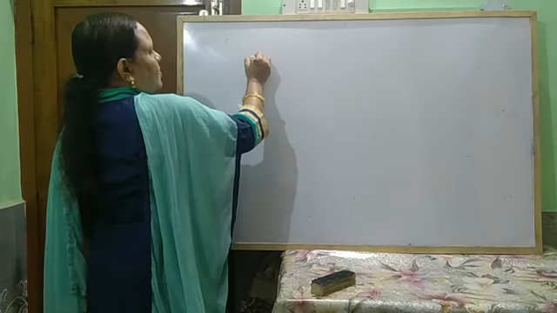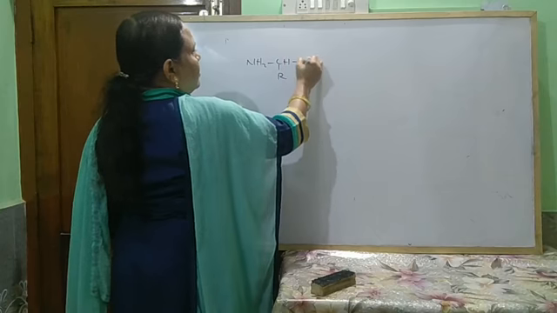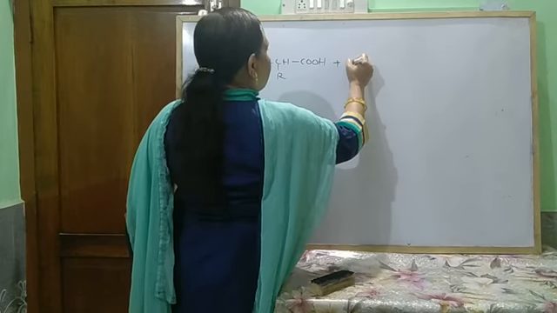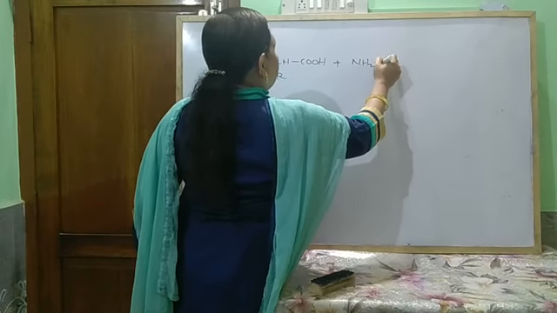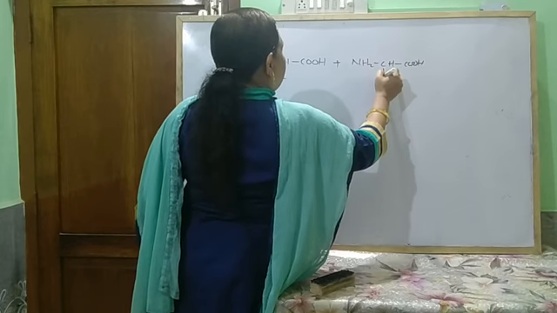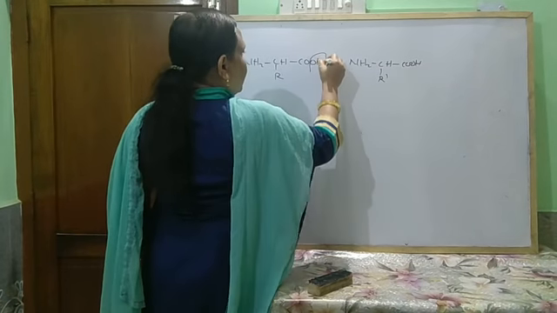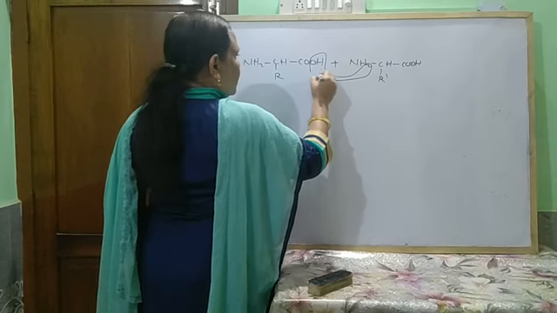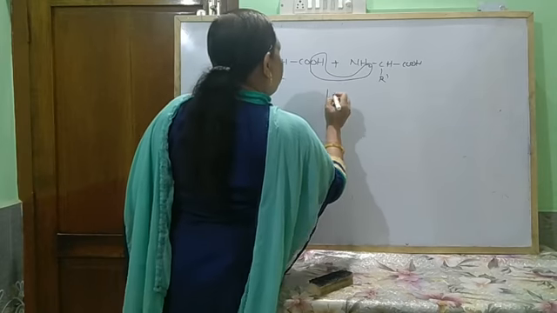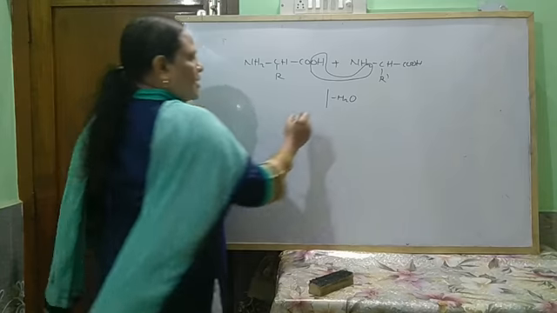So you know NH2CHRCOOH plus, suppose, another NH2CHR'COOH. So here the OH of one acid combines with the hydrogen of the amino group to release a water molecule, a condensation reaction.